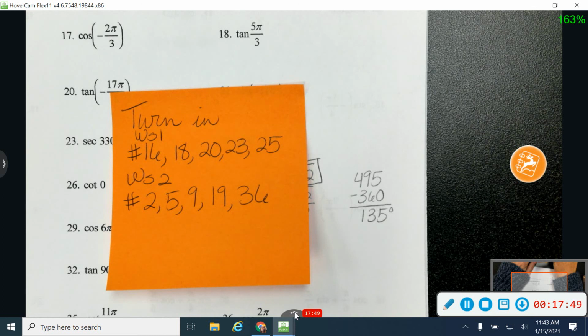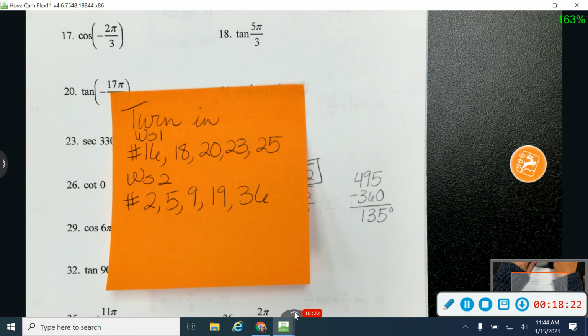We'll work some more on worksheet number 2 on Tuesday. On Tuesday, we'll get some more practice with this, and I'm going to show you how to do it without using the whole unit circle. So on Tuesday, I'm going to take the unit circle away from you. On Wednesday, we're going to take a little quiz so that you can see what the test is going to look like, so you'll be ready for that. On Thursday, I'd like to try to do a Kahoot. If you don't have Kahoot on your phone, try to download that. And on Friday, we'll take the test. Just the same thing really for all of next week again. Okay?